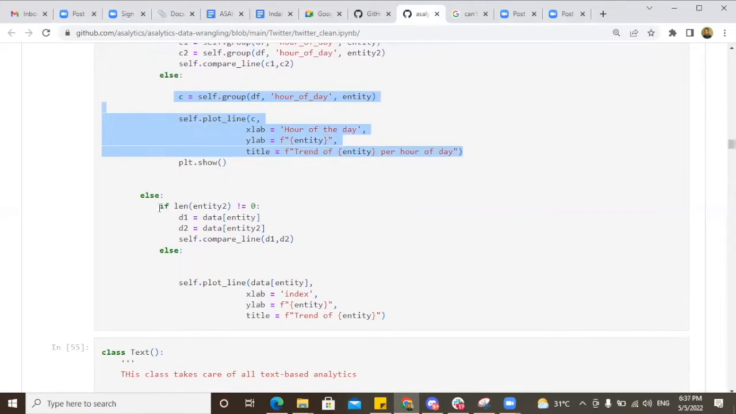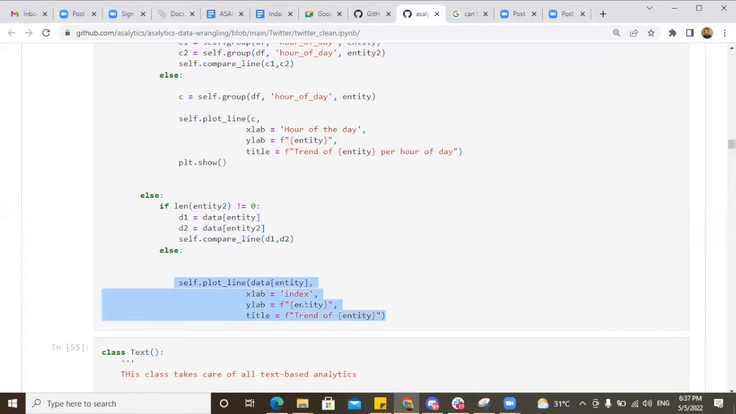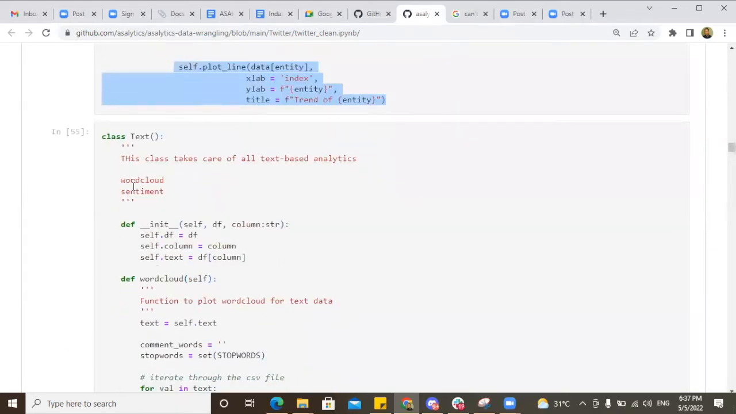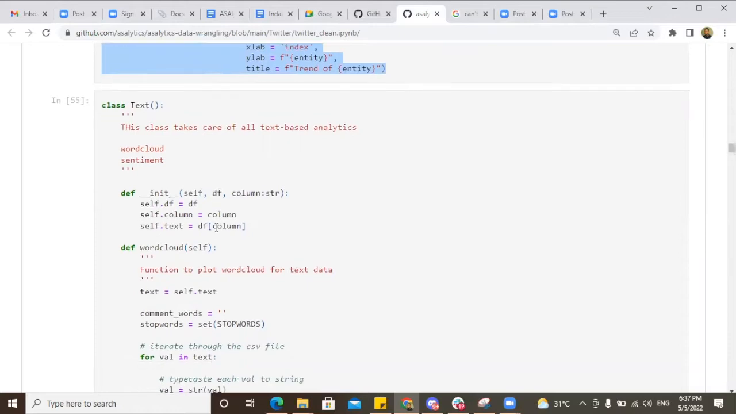So if you are comparing across each tweet, then pretty much this happens. You initiate the first entity, initiate the second entity, then you compare it here. If you are not comparing, then you plot a single line for the first entity. Yeah, so that's it.